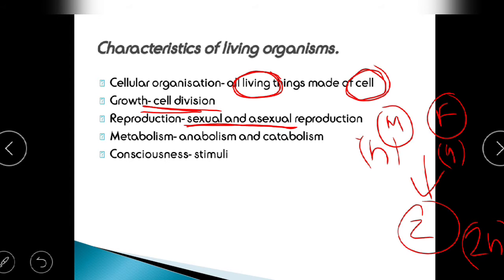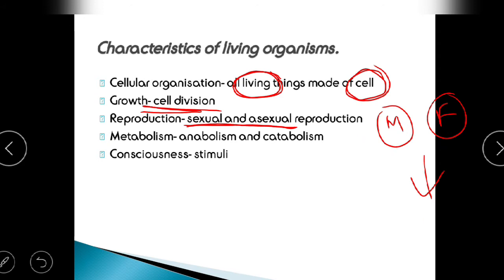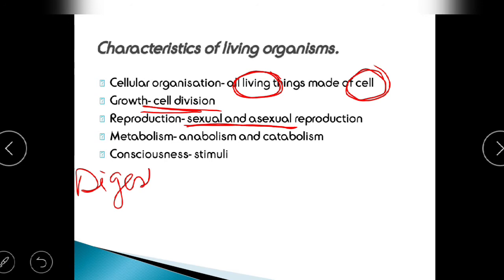Now, next topic is metabolism. When we talk about metabolism, we see two terms, anabolism and catabolism. Metabolism is the sum total of all biochemical activities happening inside a living organism. Let's take some activities, for example, digestion, which results in breakdown of starch and forming of glucose.